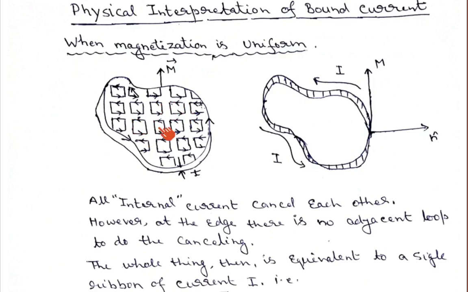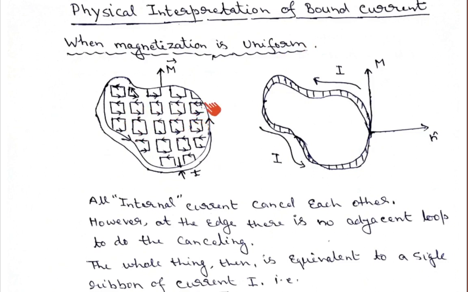If you clearly observe the direction of the currents between two neighboring rectangular dipoles, this current and this current are equal in magnitude because the magnetization is uniform. All the dipoles have the same current value in the rectangular loop.